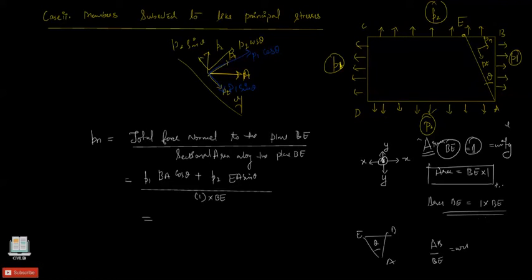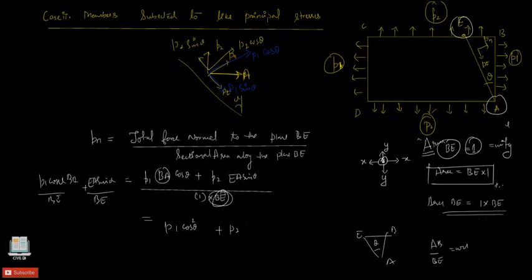So this BE and BA is nothing but P1 cos of theta, cos of theta means cos square theta, plus P2. Okay, just separate this denominator to both the sides as P1 cos of theta divided by BE times BA, plus EA sin of theta divided by BE. So for P2, on the other side you can see EA divided by BE is nothing but our sin theta. So EA by BE is sin theta, and it is sin square theta.